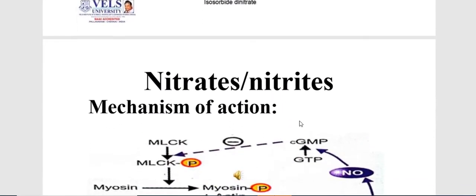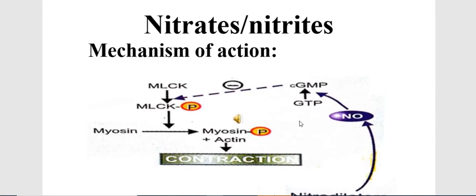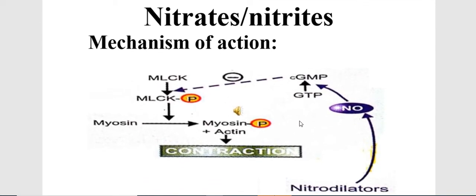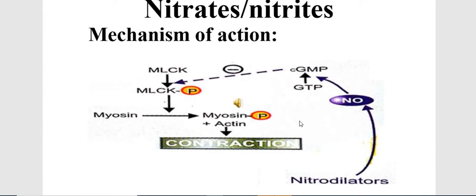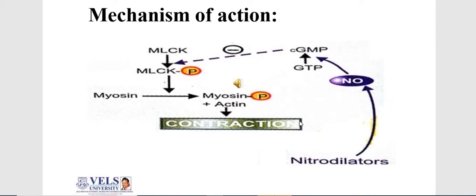Now if you see the mechanism of these nitrates or nitrites, it is well explained in this diagram. These are nitrovasodilators, basically similar to vasodilators; this class of nitrates or nitrites is responsible for vasodilation.